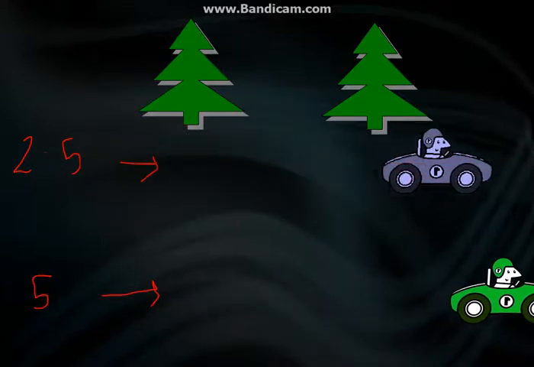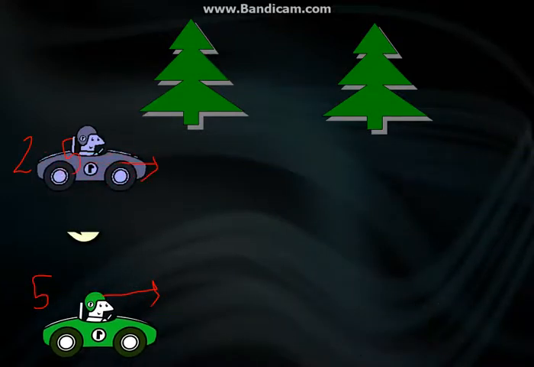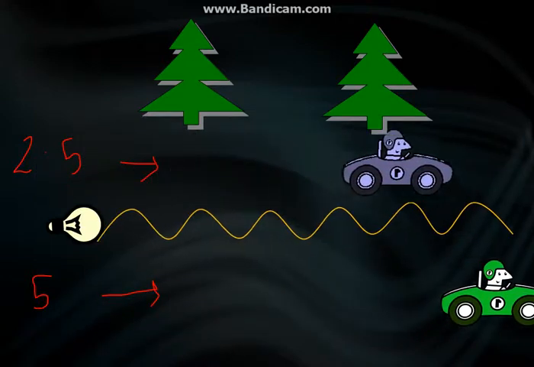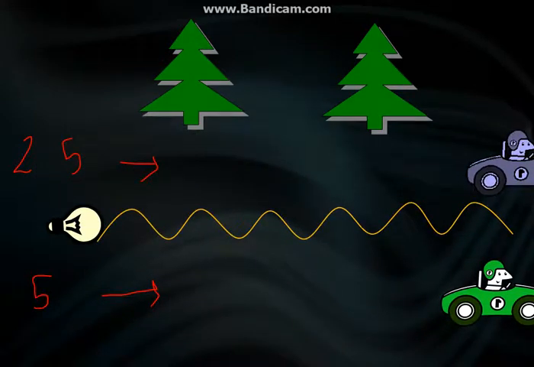Consider there is a bulb and it shoots a beam of light. Both these cars would see the speed of light to be the same. But how can it be so? As both of the speeds are different, they should perceive the speed of light to be different, right? But it is not so. So the speed of light is absolute. C, which is the speed of light, is constant for all observers, whether we are moving towards it or away from it, and that is the reason behind time dilation.